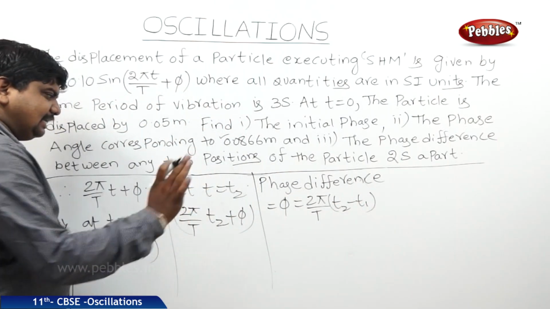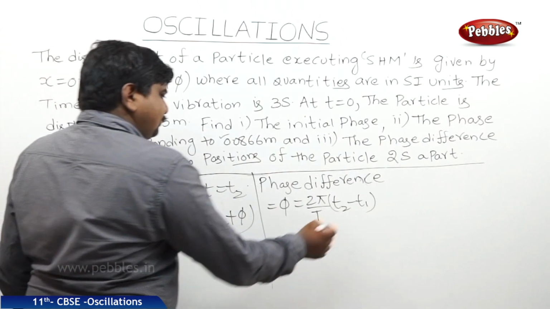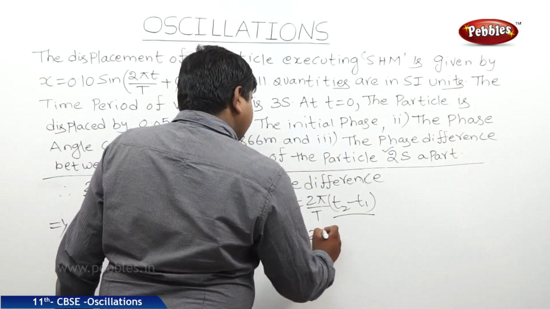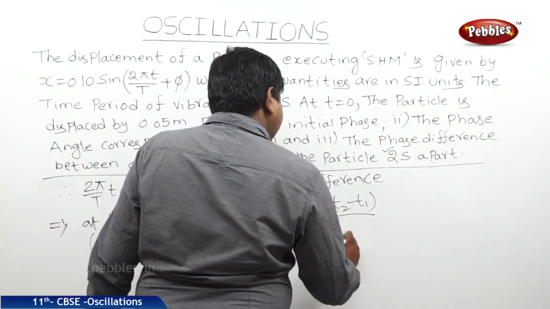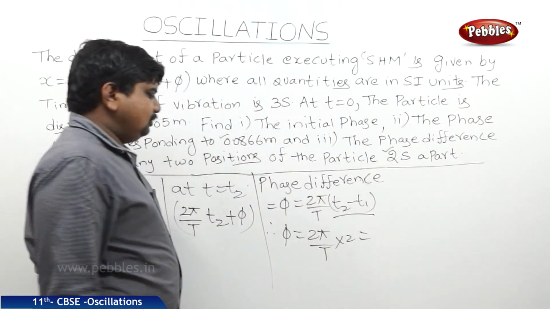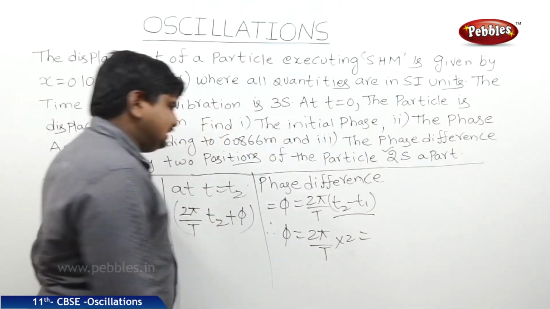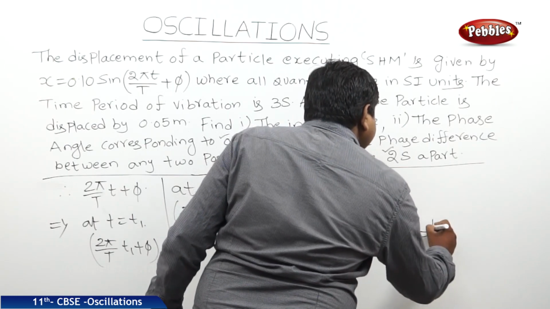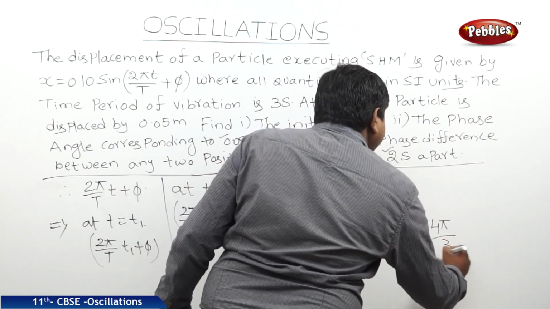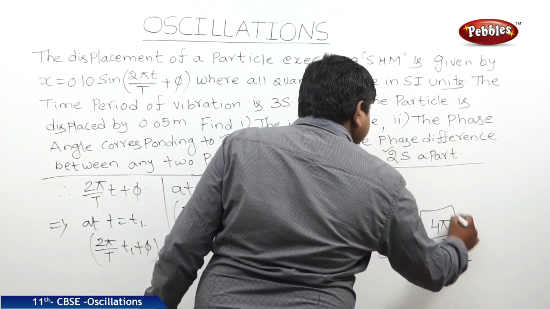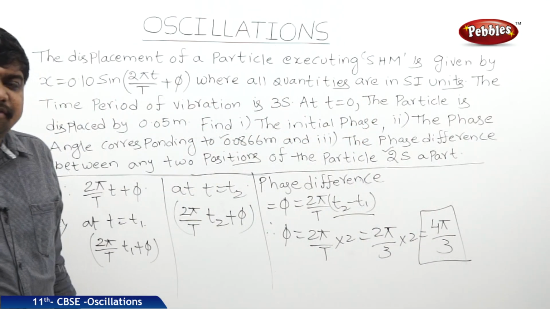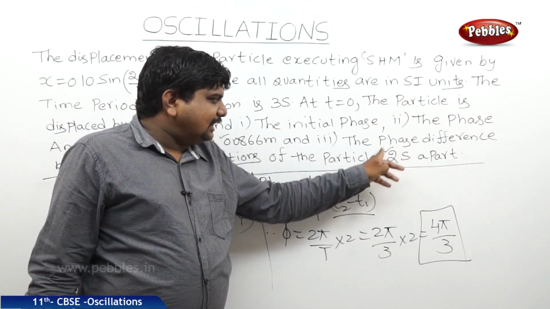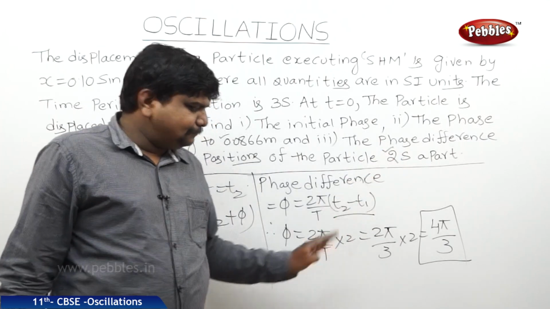This phi and this phi will get cancelled in the difference. Therefore, this t2 minus t1 is 2 seconds. Therefore, d phi is equal to 2 pi by capital T into 2. So, where T is equal to 3 seconds, therefore, 2 pi by 3 into 2, nothing but 4 pi by 3. This is the phase difference between the two positions of a particle when the time difference is 2 seconds.